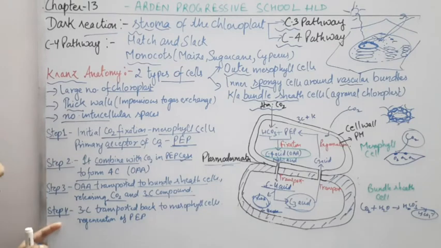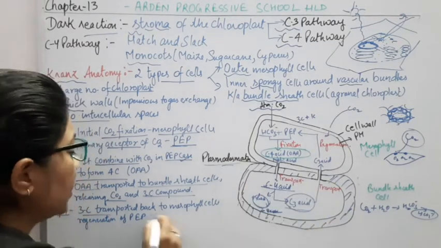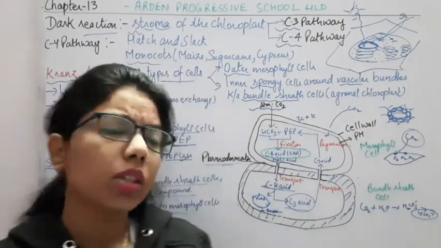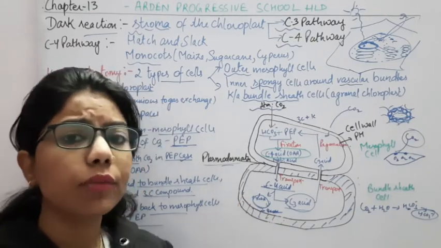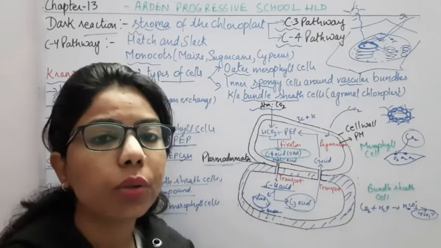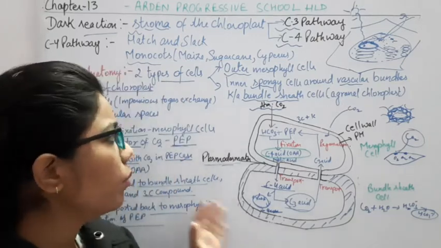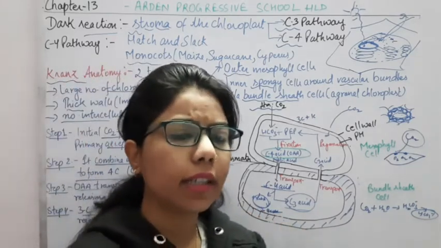Right? Step 4, the 3-carbon compound again goes back towards the mesophyll cells, and what are they going to regenerate? The PEP. Okay, so this is the whole cycle of the C4 pathway. And what is the function of the C4 pathway? It will prevent photorespiration, which is not good for the plants. Right. So now we will move towards a short discussion about photorespiration, what exactly is happening here.